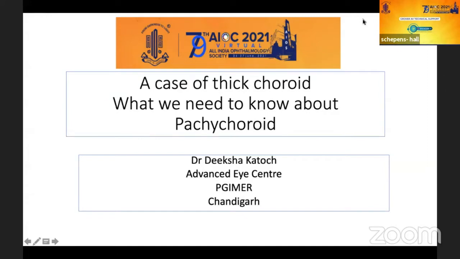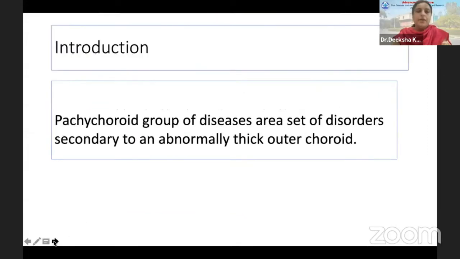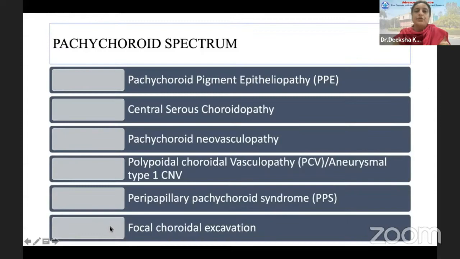I'll be talking about thick choroid and what we need to know about pachychoroid. So, the pachychoroid group of diseases are a set of disorders that occur secondary to an abnormally thick outer choroid, and it is now considered to be a spectrum, and it involves the following clinical entities. It starts from pachychoroid pigment epitheliopathy to central serous choroidopathy, pachychoroid neovasculopathy, polypoidal choroidal vasculopathy, also now renamed as the aneurysmal type 1 choroidal neovascular membrane, peripapillary pachychoroid spectrum, and focal choroidal excavations.